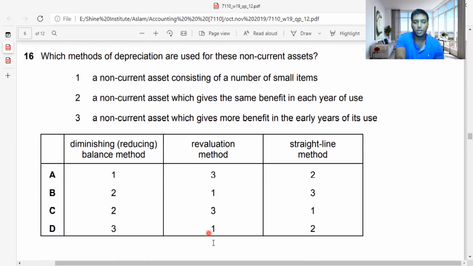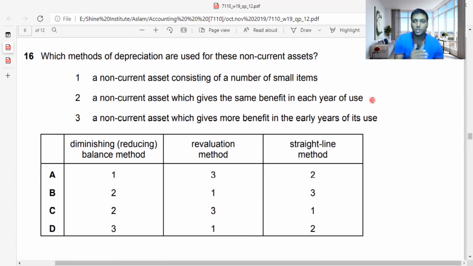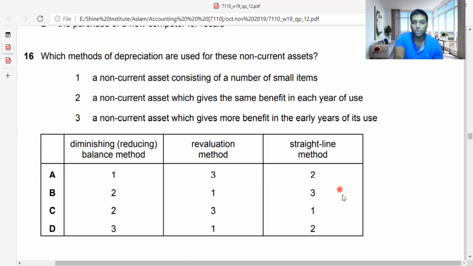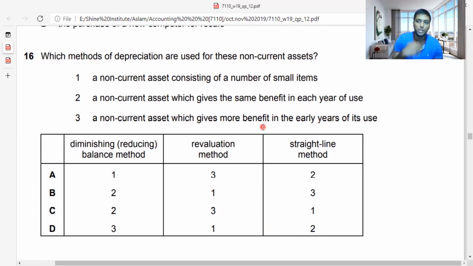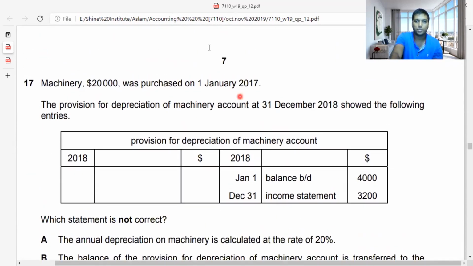So it should be B or D. A non-current asset which gives the same benefit each year means you deduct the same amount every year. That's done in the straight line method. So number 2 is here, which means the answer is D, guys. A non-current asset which gives more benefit in the early years of its use: in the reducing balance method, you deduct a huge amount early, and in the following years you reduce a smaller amount. As I said, if you want to know how depreciation works, please watch my video. I have recently added that video on the depreciation topic, and I explained it on the board. So let's move on to adjustment number 17.